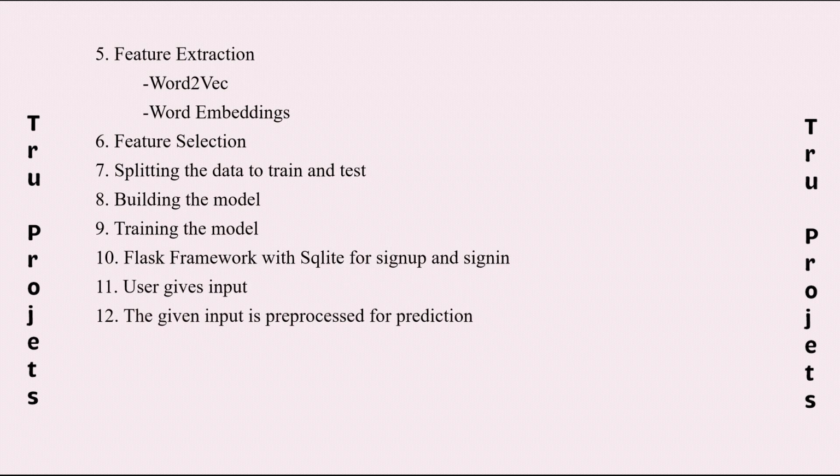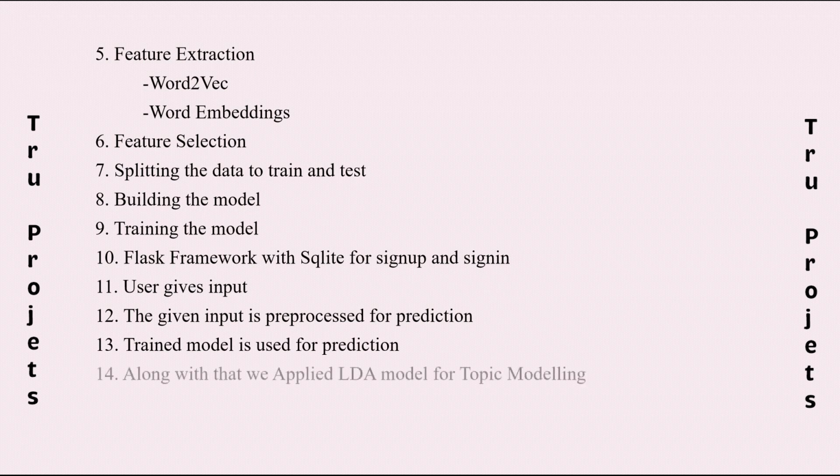The given input is pre-processed for prediction. The user's input undergoes pre-processing steps to clean, tokenize, and convert it into a format suitable for the model to predict. Trained model is used for prediction. The pre-processed user input is fed into the trained sentiment analysis model to predict the sentiment, positive or negative. Along with that, we applied LDA model for topic modeling.